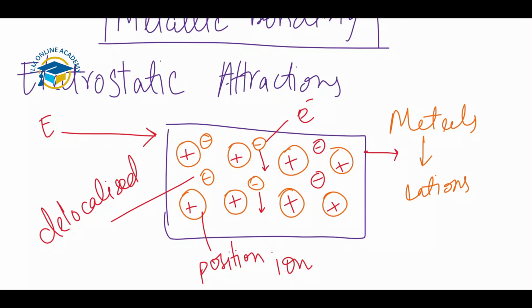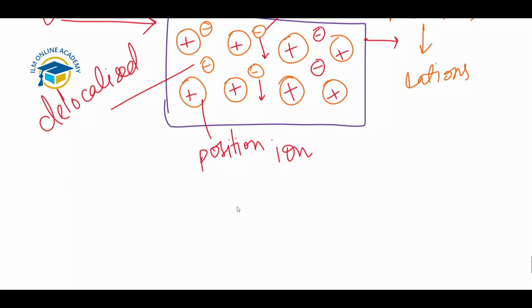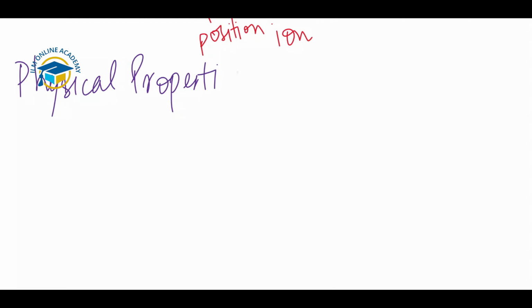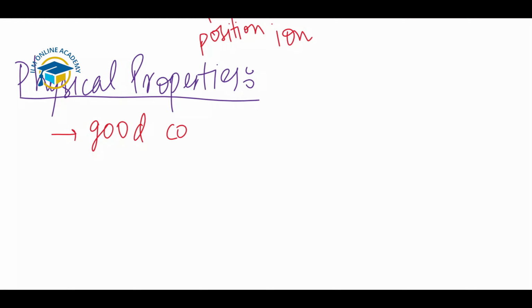Next we will discuss the physical properties of metallic bonding. The first one is the most common, and you all know about this. The first property related to metals is that they are good conductors of electricity. Why are they good conductors? Just because of the free electrons that are present there.